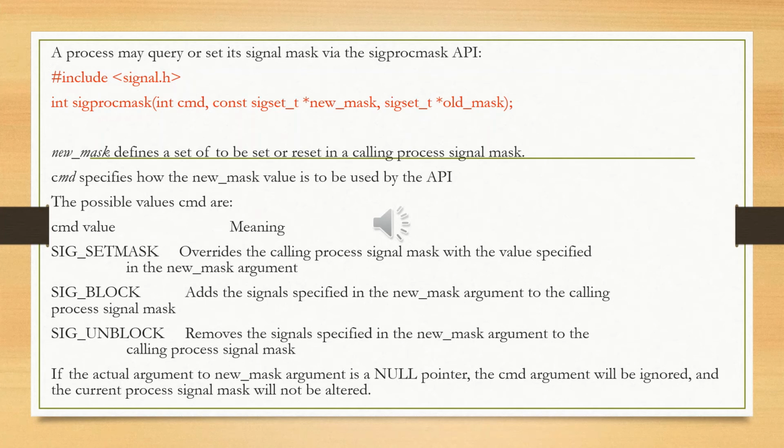Like that, we have three different cmd arguments we use with the sigprocmask function. If the actual new mask argument is a null pointer, then the cmd argument will be ignored and the current process signal mask will not be altered. This is the meaning of using sigprocmask in the signal mask function.